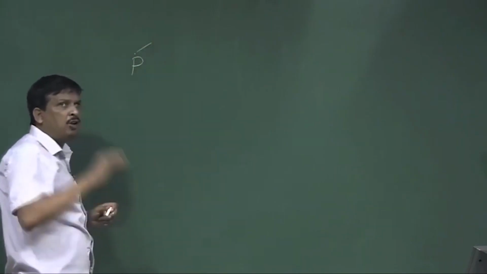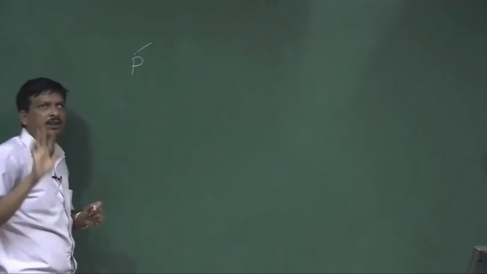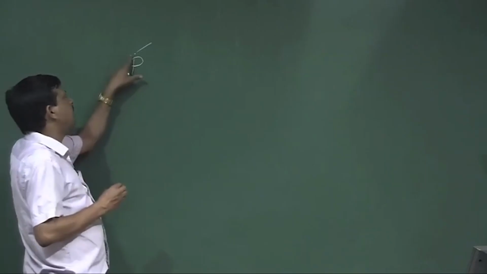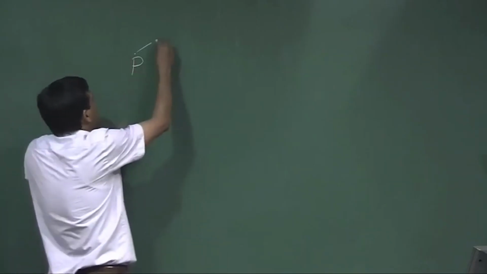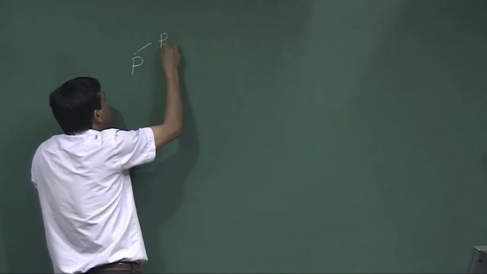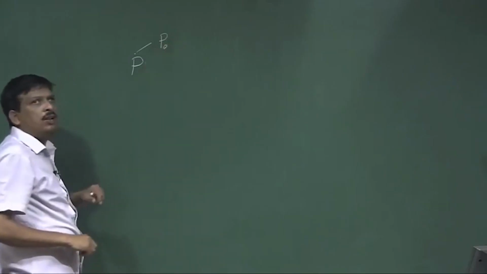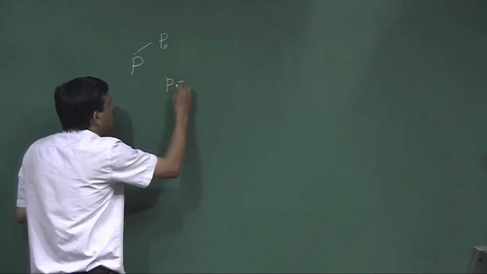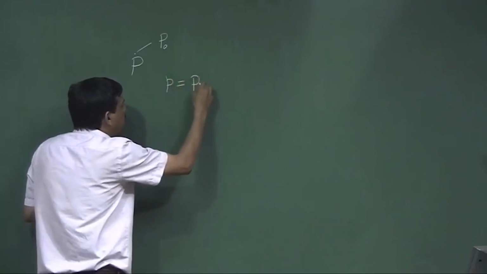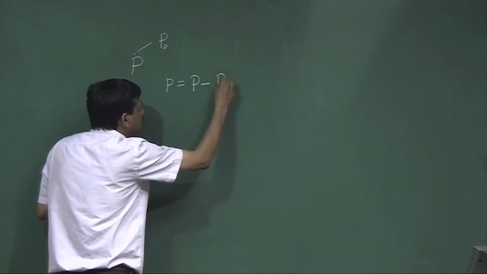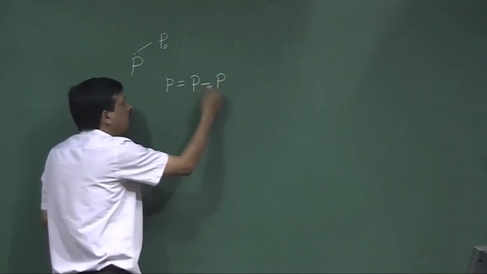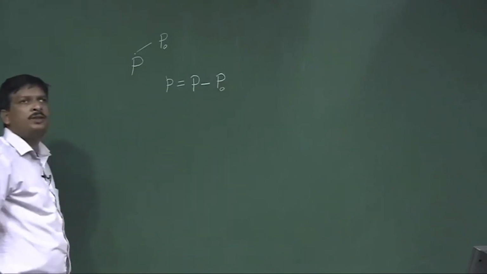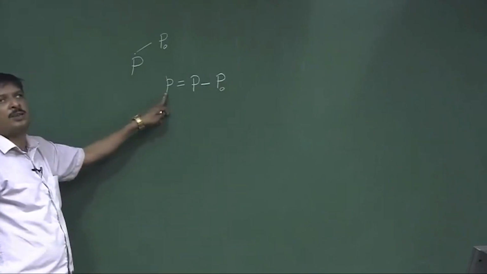And there will be an equilibrium pressure. That means if I do not apply the acoustic pressure, the external force which acts as acoustic pressure, then this liquid has an equilibrium pressure. Let the equilibrium pressure be capital P 0. So, what should be the acoustic pressure? It will be the small p, which is the total or instantaneous pressure minus the equilibrium pressure.